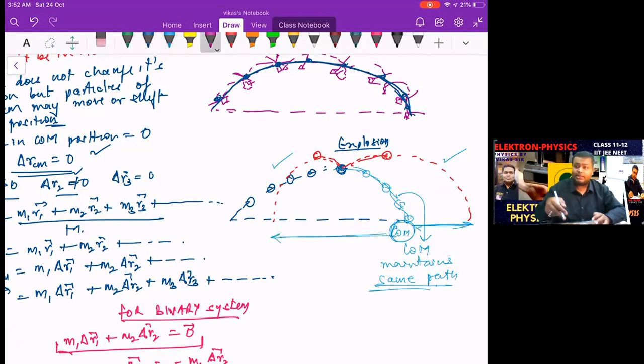So if it is a binary particle again over here, this is delta R1, which is positive, and this is delta R2, which is negative. So they are going to fall on both sides of the center of mass, while the center of mass follows that path. So these are the two conditions arising from the condition that the external force is equal to 0.